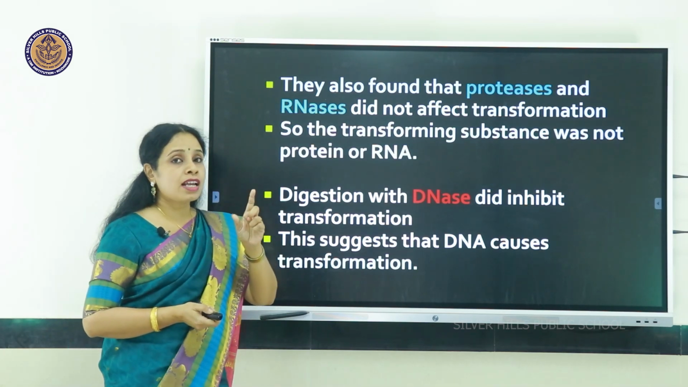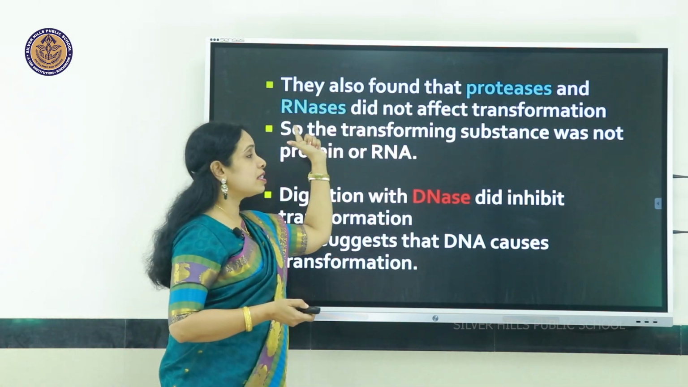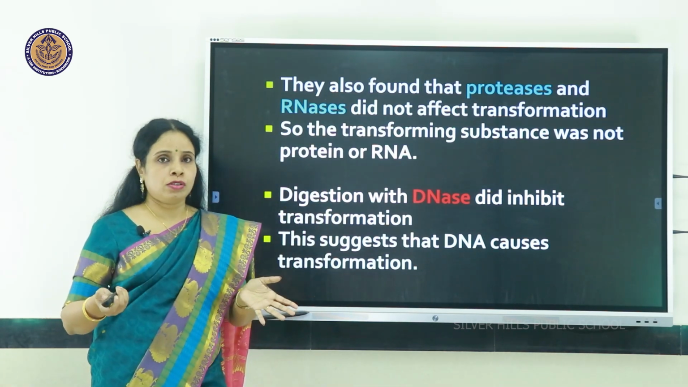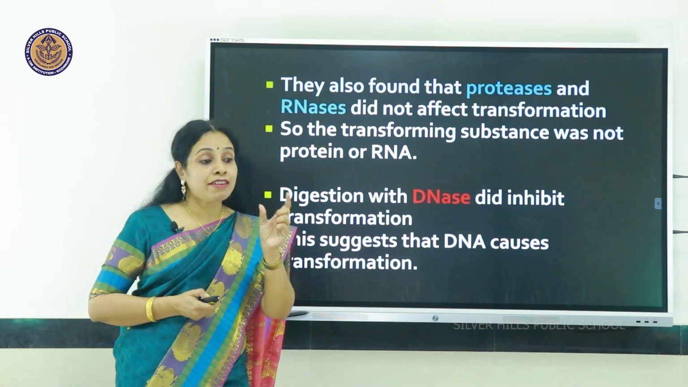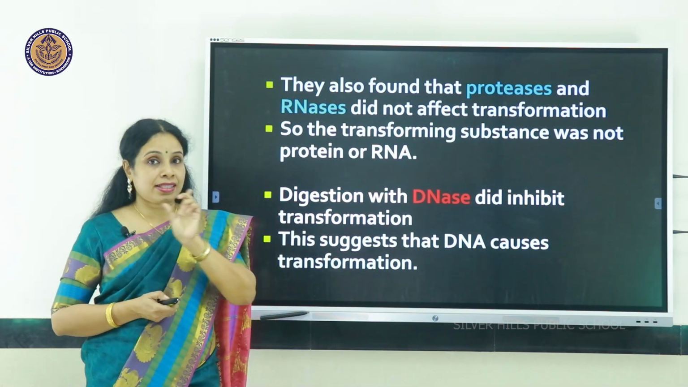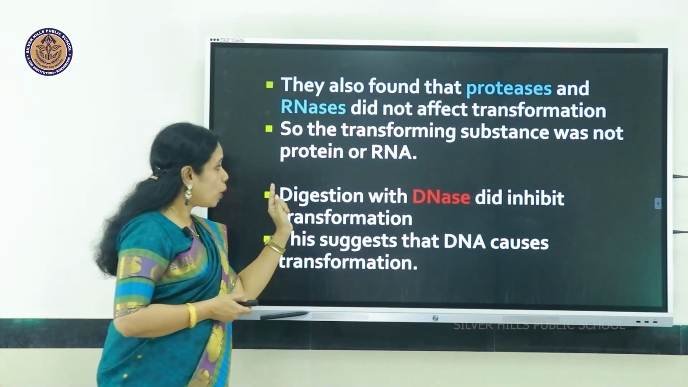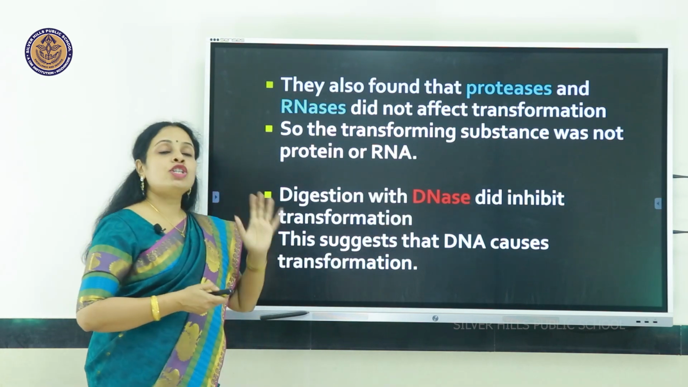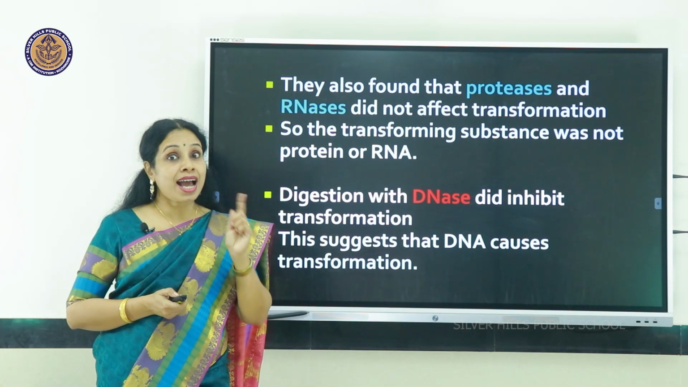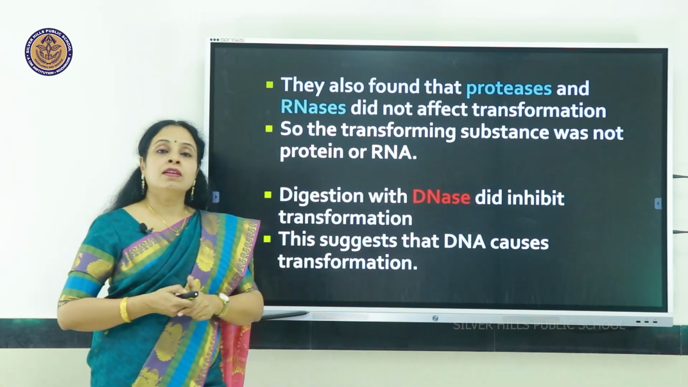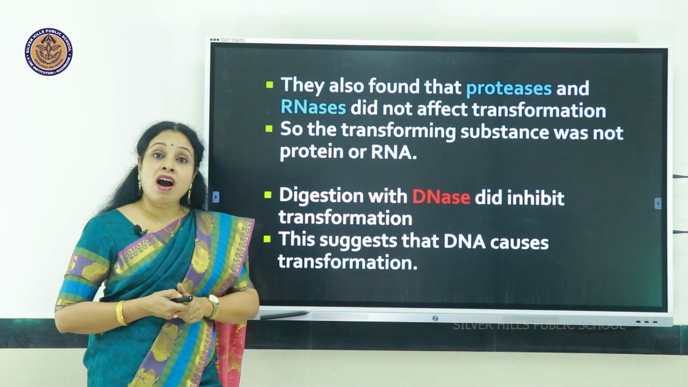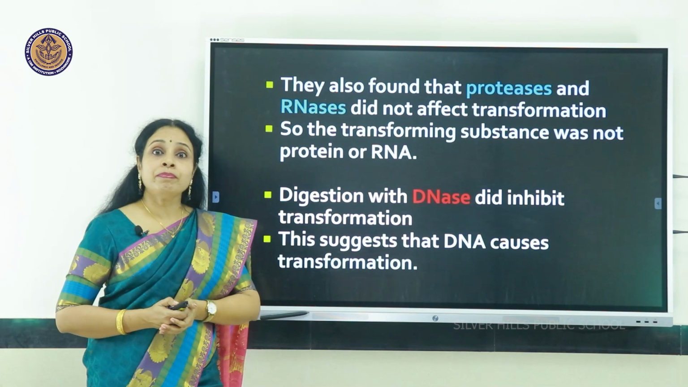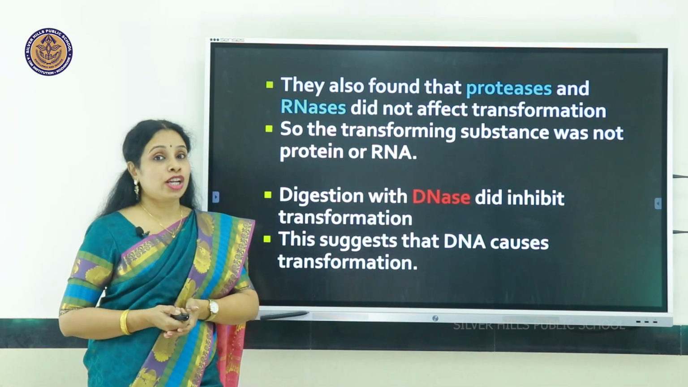They also found that when proteases and RNases were added to that experiment, the result did not change, which means the live R were transformed into S. But on digestion with DNases, the transformation was inhibited. In that case, when they used DNase, the live R did not get transformed. So all these experiments by them showed that DNA is the genetic material.